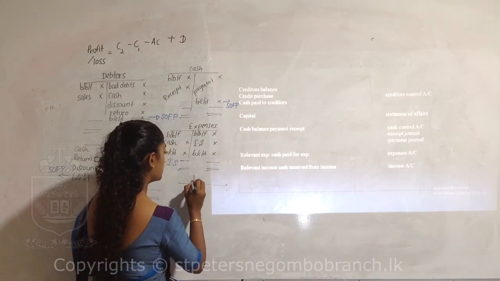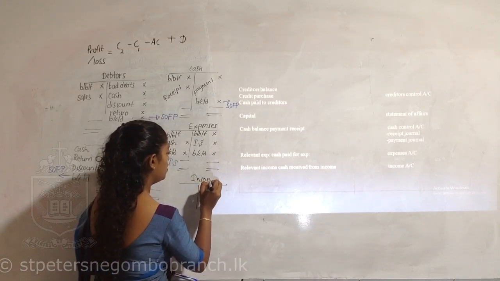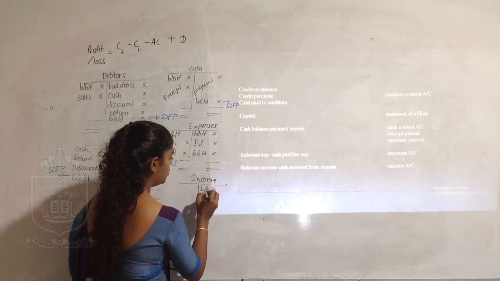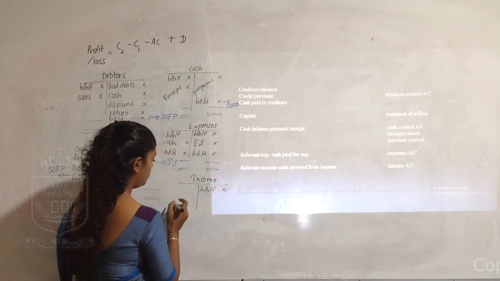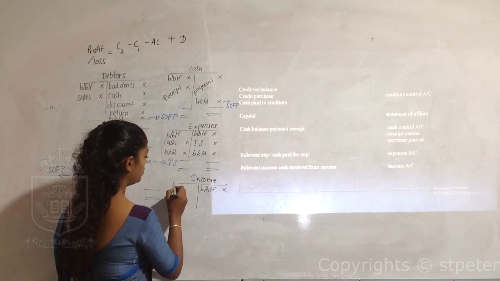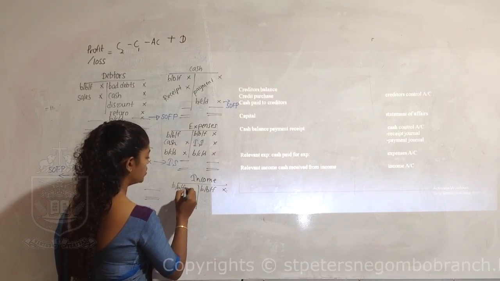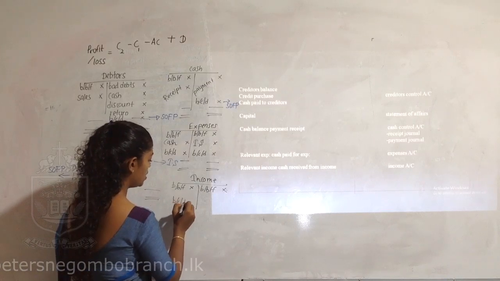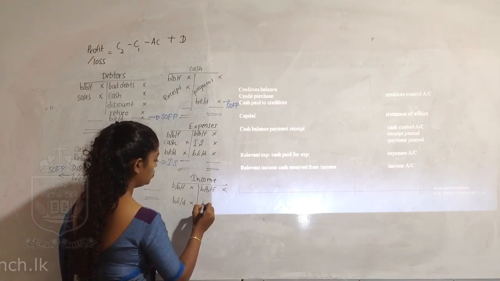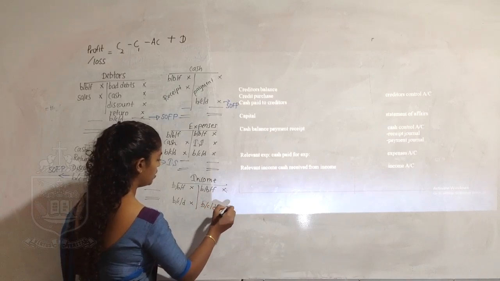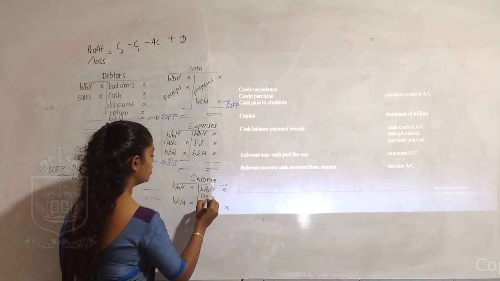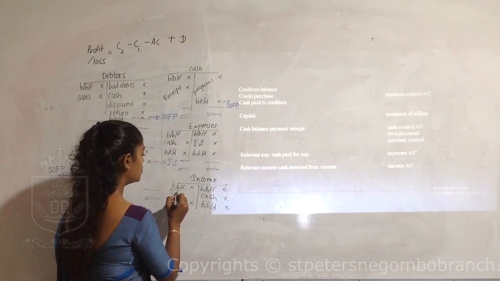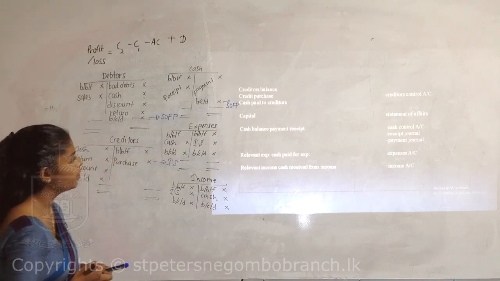If you are preparing an account for incomes, if you have received in advance at the beginning, balance brought forward. If you have receivable, balance brought forward in the debit side, closing advance, balance carried down in the debit side, closing receivable, balance carried down in the credit side, and the cash received in the debit side of the income account, and this is the income statement, how much to be recorded in the income statement.